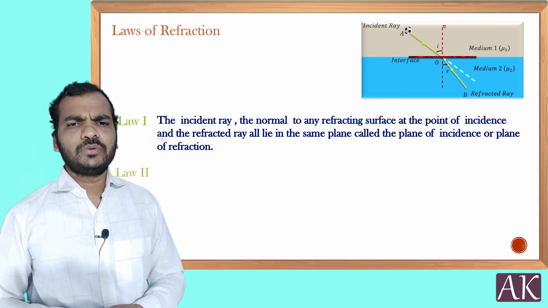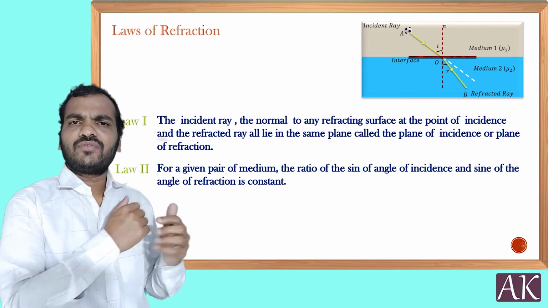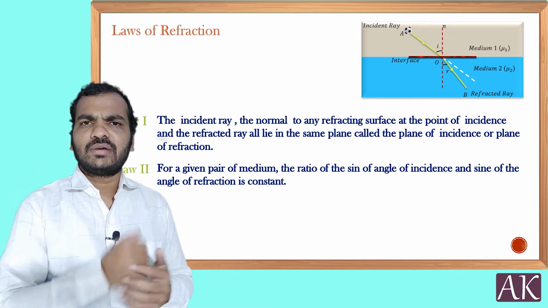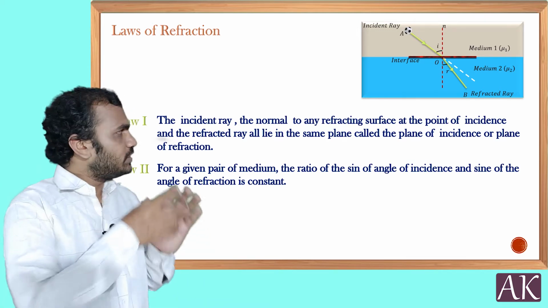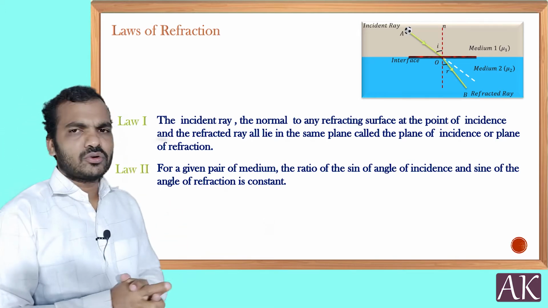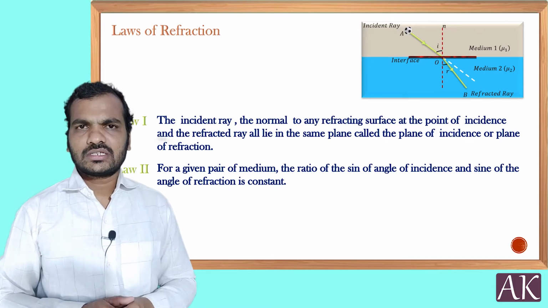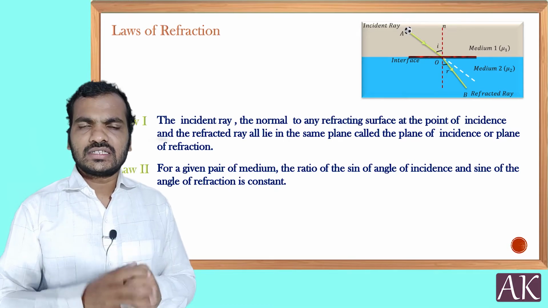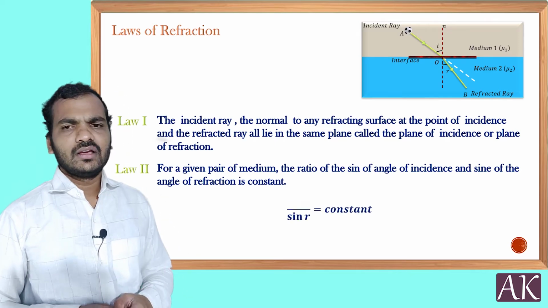And the second law is going to be a relation between angles. In reflection, we define the angle of incidence as the same as the angle of reflection. But here it is different. If you take the sine of the angle of incidence and the sine of the angle of refraction, that is sine i and sine r, the ratio is going to be a constant. Sine of the angle of incidence divided by sine of the angle of refraction remains constant.